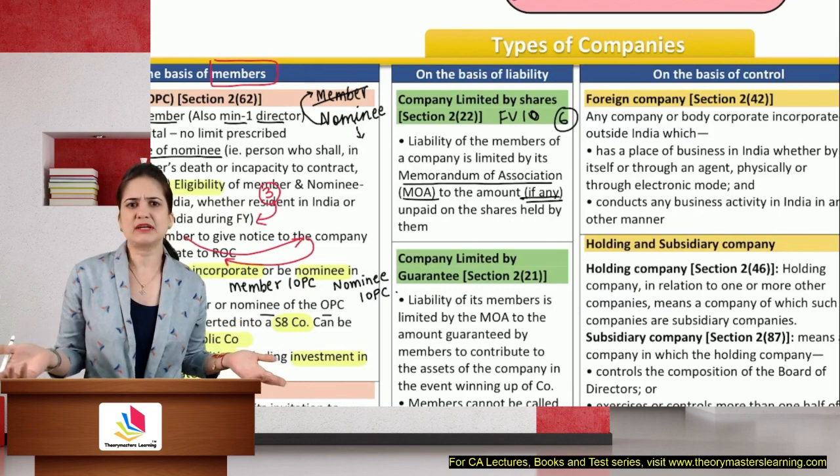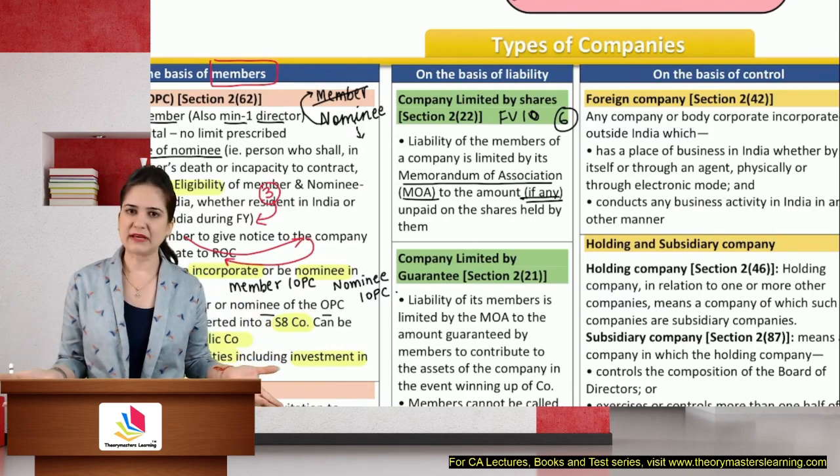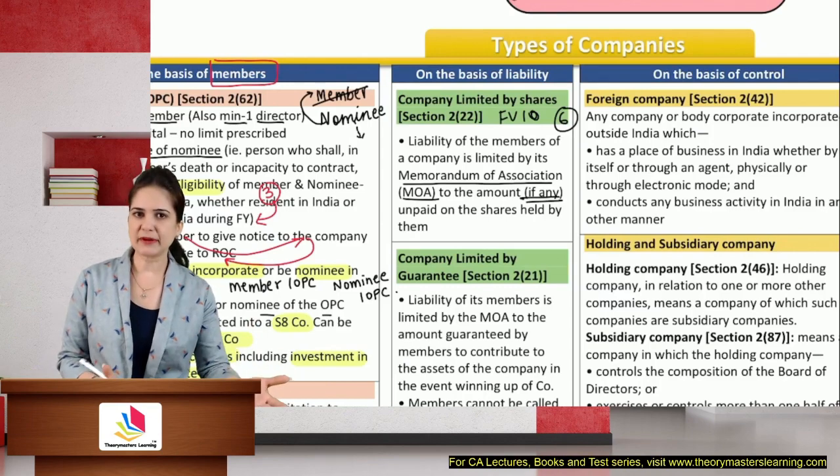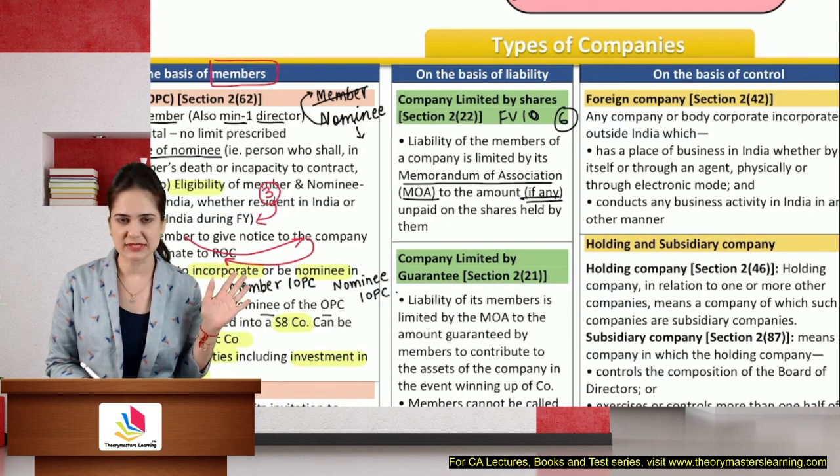It can be that you have collected the entire 10 rupees at the time of application only. So if there is any unpaid value, that is the only liability of members. They will not contribute anything from their personal assets.